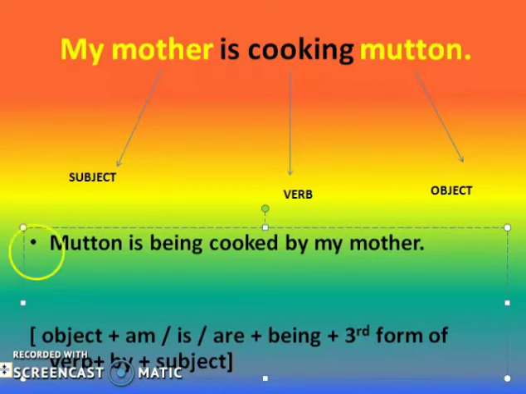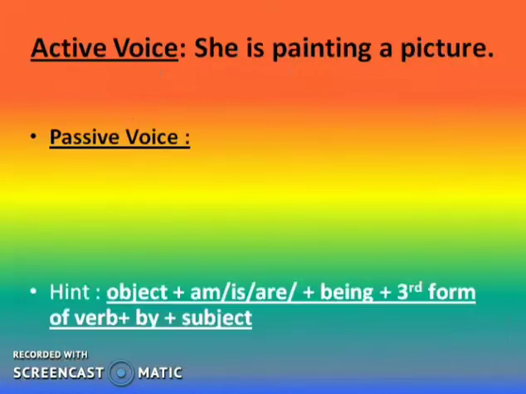Shall I move to the second sentence? If I show you the second sentence, I hope it will be clear to all of you. Now in my second sentence, I have written she is painting a picture. So look at my hint, whatever hint I have written. According to the hint I am just going, you just check whether I am writing it correctly or not, and you also do the work with me.